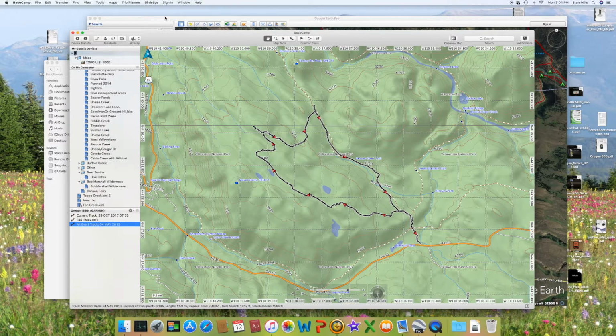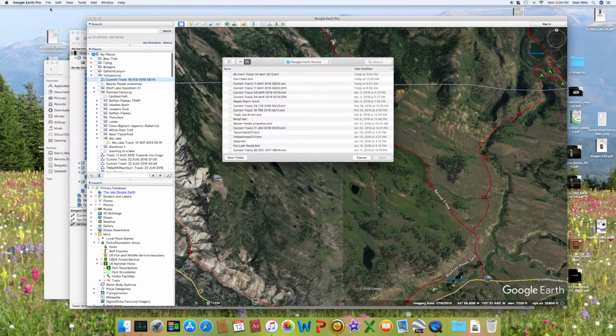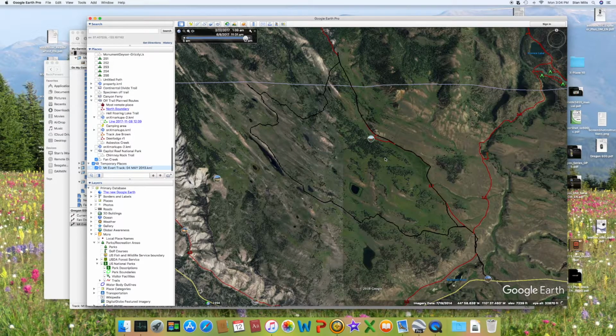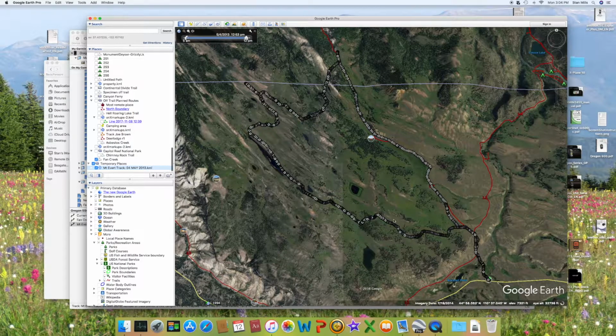Now go to your Google Earth, File, Open. There's the flat file I saved over in Garmin. There is the route. It's got all kinds of funny things in there, but we'll clean that up.